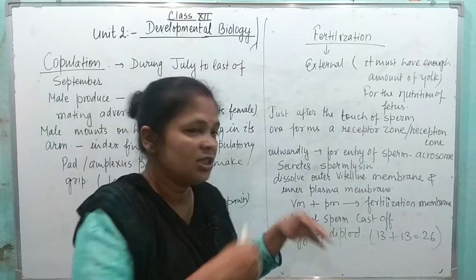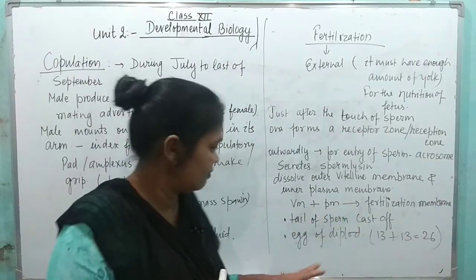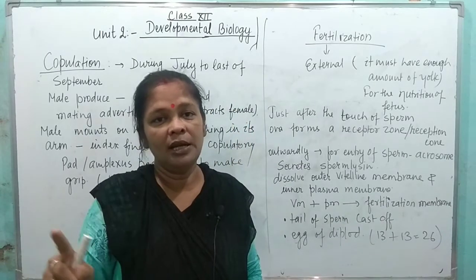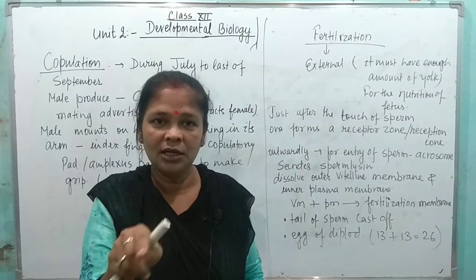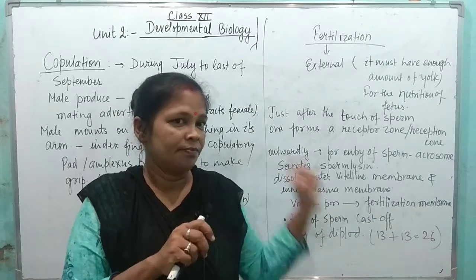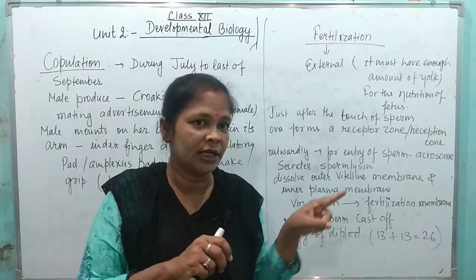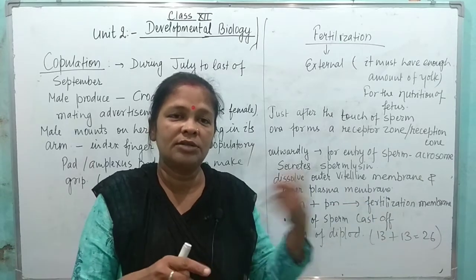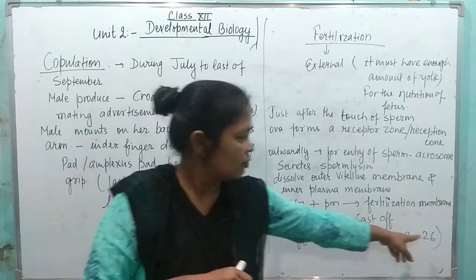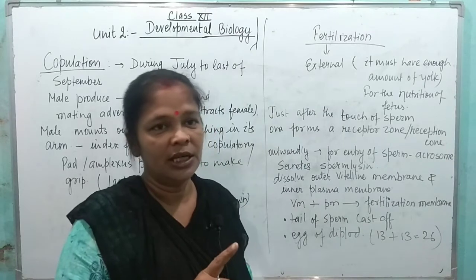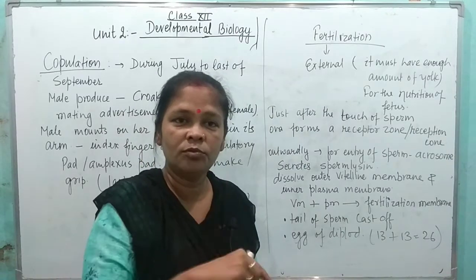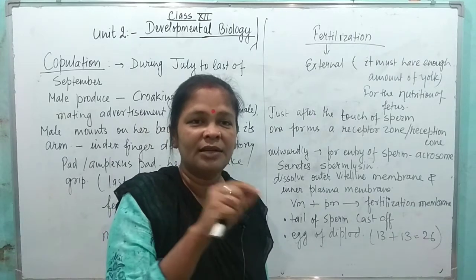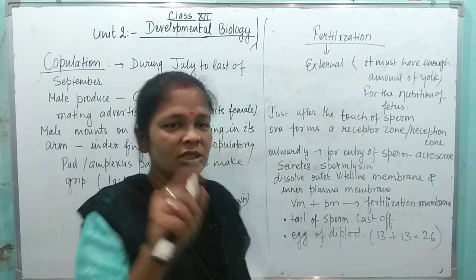The tail of the sperm is cast off and left outside. After the fusion, the haploid male gamete has 13 chromosomes and the ova also has 13 chromosomes, and when both chromosome sets fuse, it comes into the 26, 2n condition. The number of chromosomes in the frog is 26.